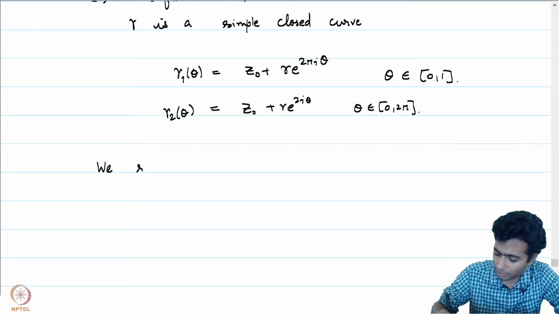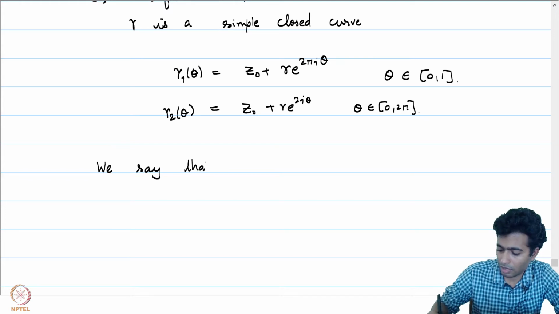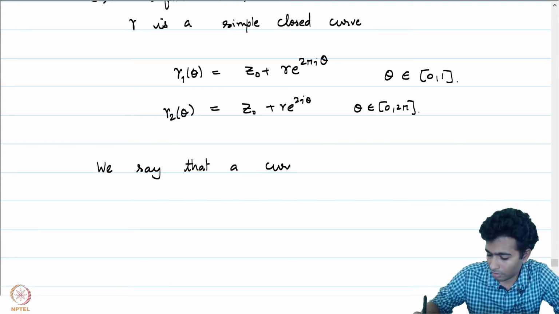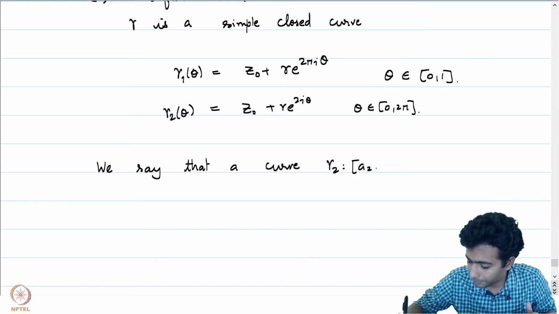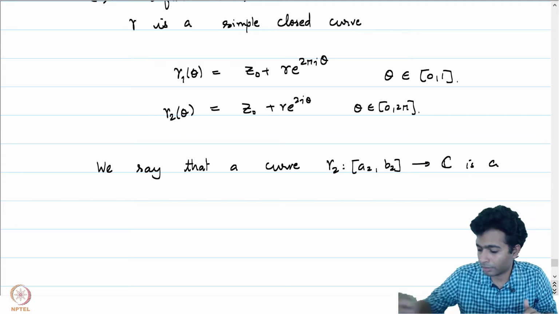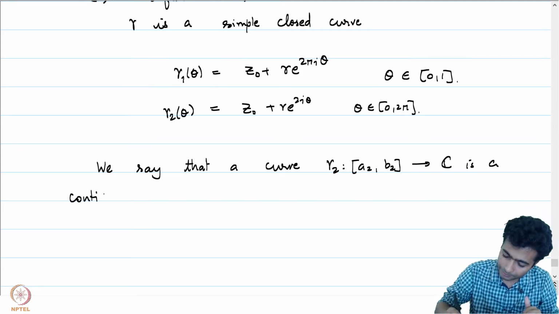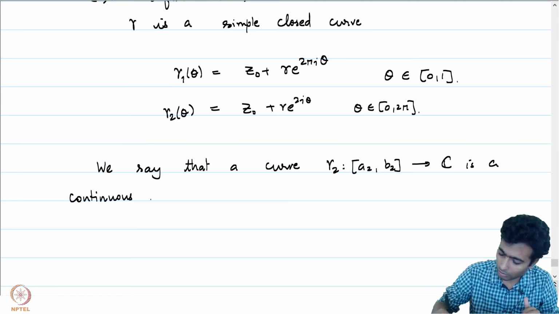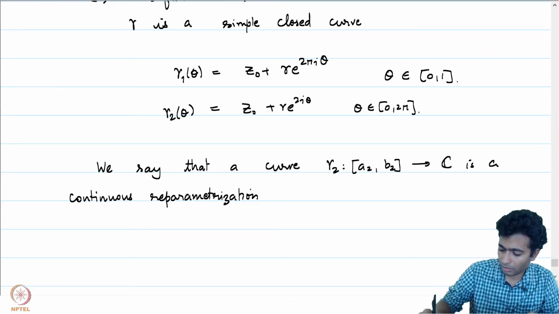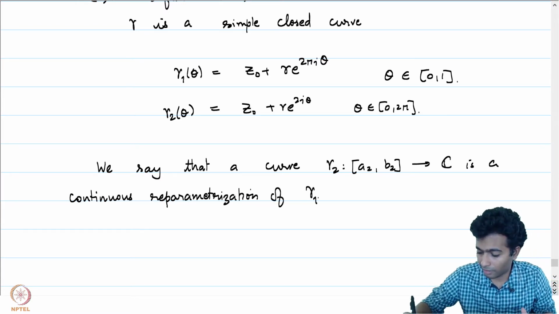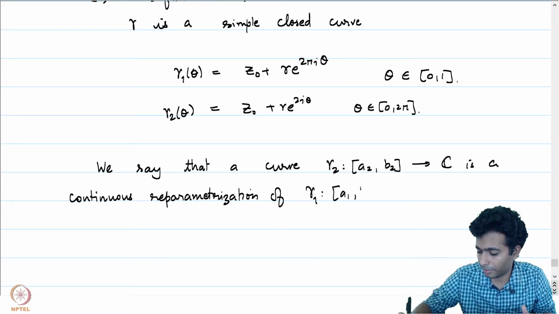We say that a curve gamma 2 from [A2, B2] into C is a continuous reparameterization of gamma 1, which is from [A1, B1] into C,